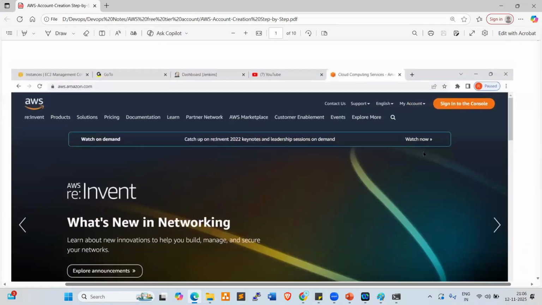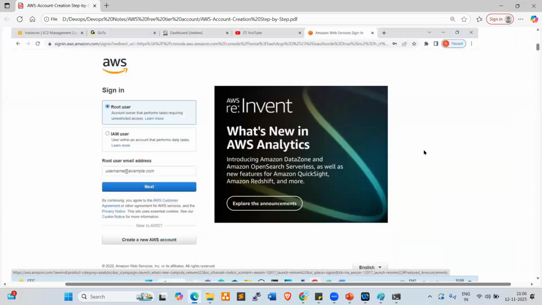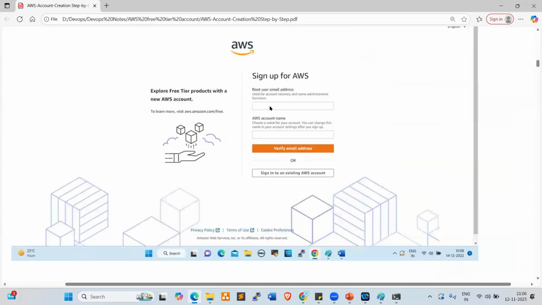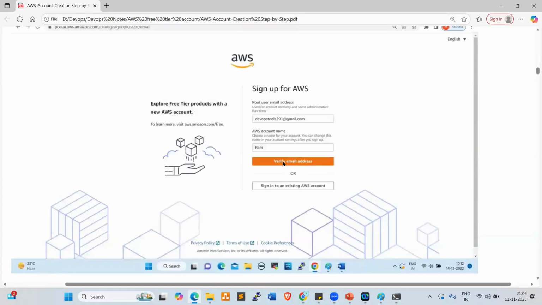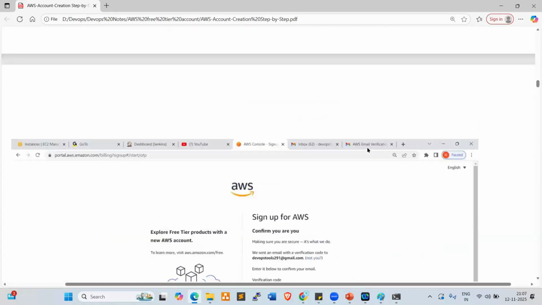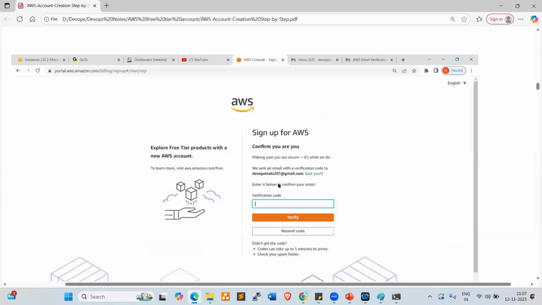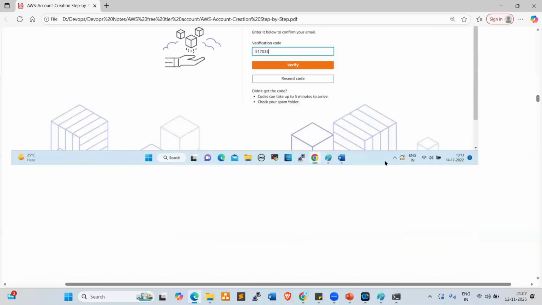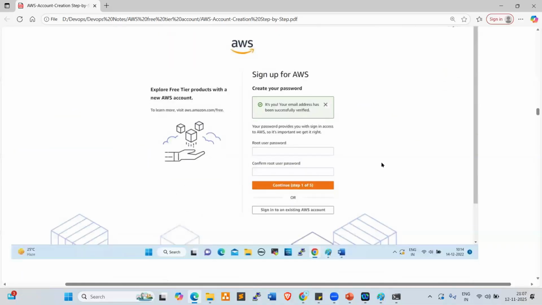Once you click on create new account, this page will open, right? Give the email address and account name, and click on verify email address. Once you click on verify email address, you'll get the verification code that you need to enter here. Once you enter the verification code, look at this. It will ask you to provide your root user password and confirm password. Two times we need to provide the password here.